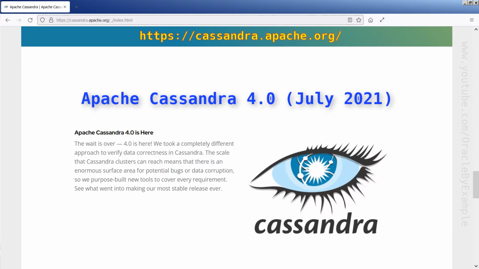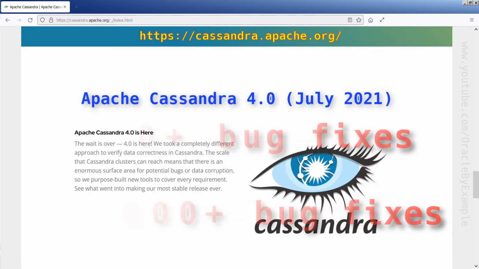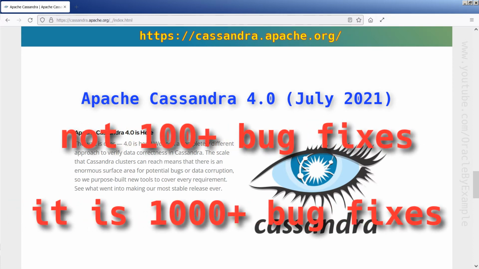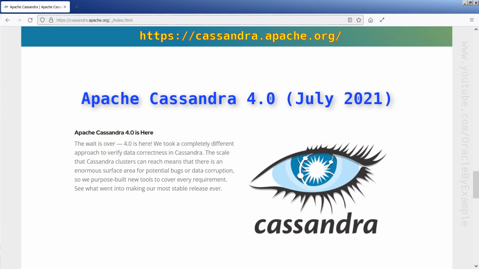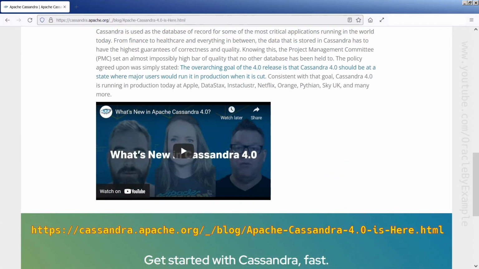Cassandra 4.0 includes a lot of new features and more than 100 bug fixes from previous versions. So far, this is the most ambitious and perfect release in the history of Apache Cassandra. It was so perfect that on the day of release, many large organizations deployed Cassandra 4.0 in their production.